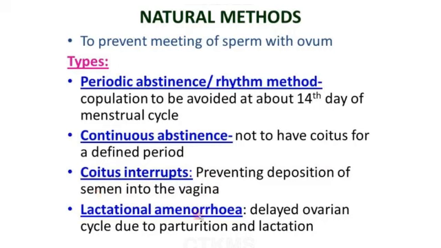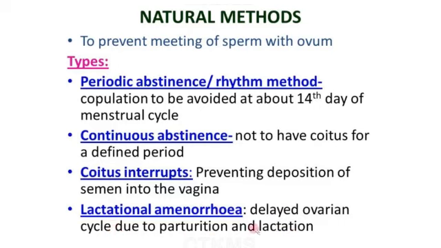Lactational amenorrhea. Here, the delayed ovarian cycle occurs due to parturition and lactation. Parturition, do you know what parturition is? Completion of pregnancy and giving birth to the baby, that is parturition. Lactation is breastfeeding. So during this period a delayed ovarian cycle occurs. This is what is called lactational amenorrhea.